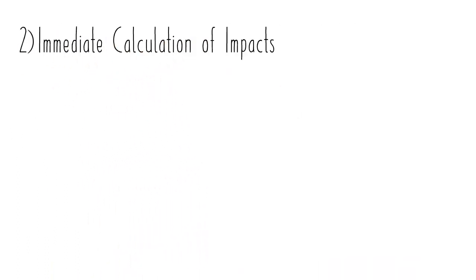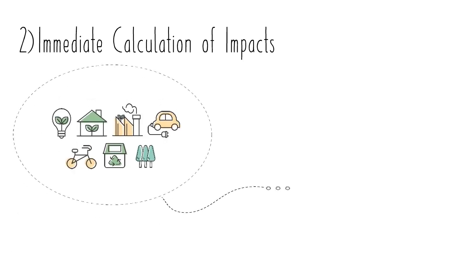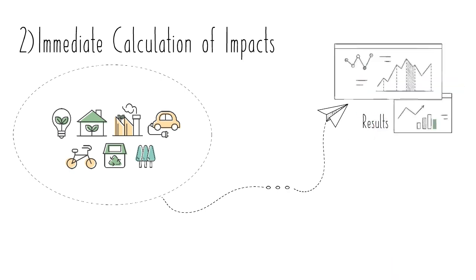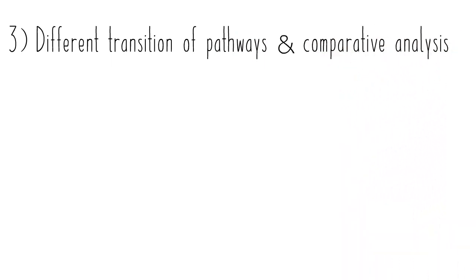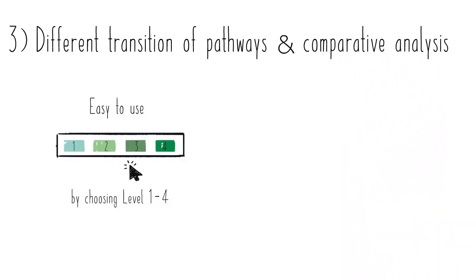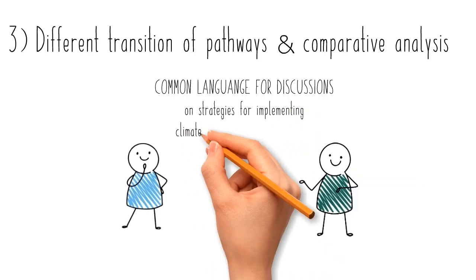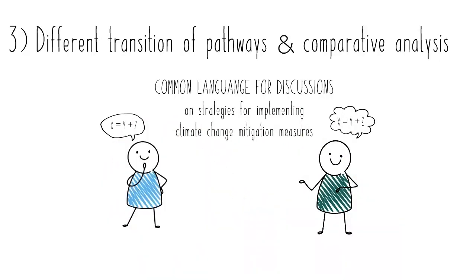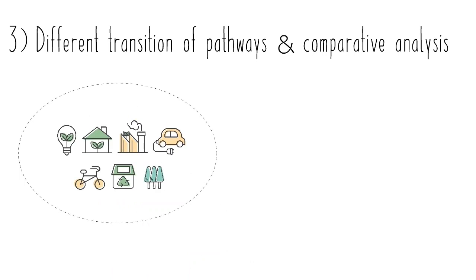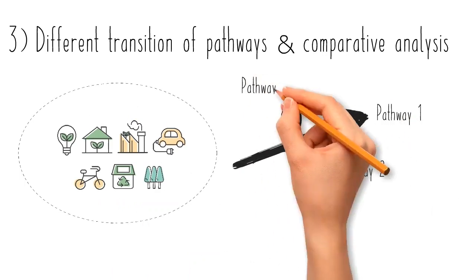Two, immediate calculation of impacts. Different combinations of mitigation choices result in different impacts or outcomes for Malaysia. Three, different transition pathways and comparative analysis. It is easy to use and provides a common language for discussions on strategies for implementing climate change mitigation measures and on how to evaluate various decarbonization pathways.